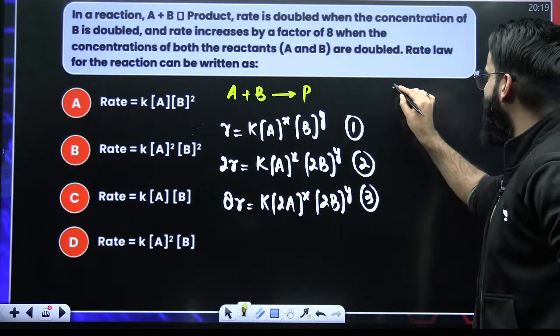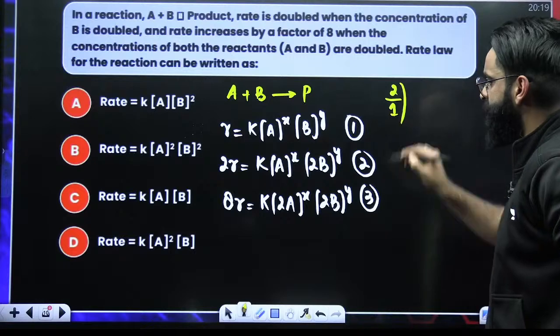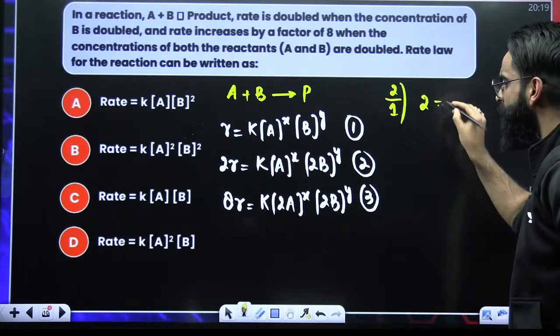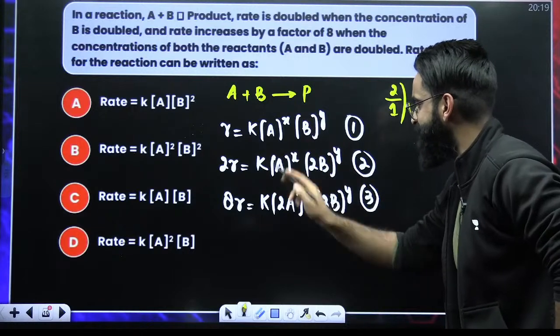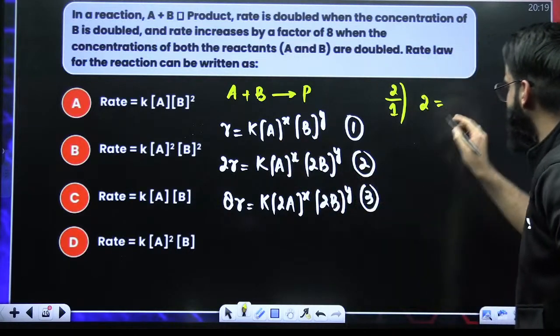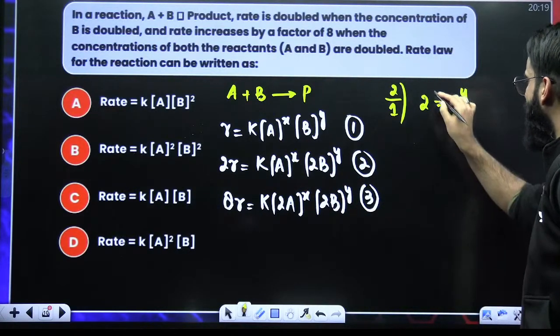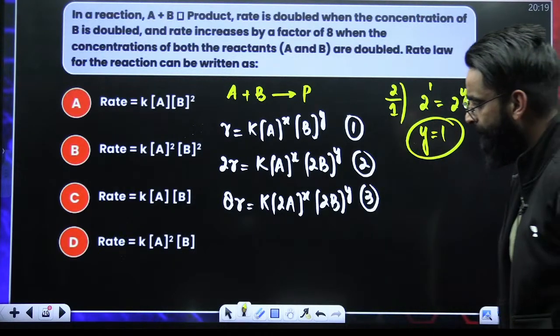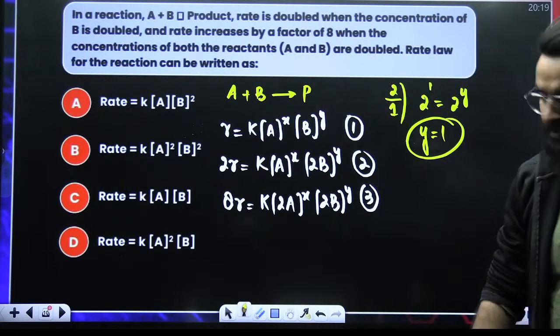My dear students, if I divide equation 2 with equation 1, what do I get? 2 divided by 1. R and R get cancelled. On left side, I'll be getting 2. A raised power X cancels, K cancels, B raised power Y, B raised power cancels. So from this side, I got 2 raised power Y. So from this particular equation, I can directly say the value of Y is nothing but 1.